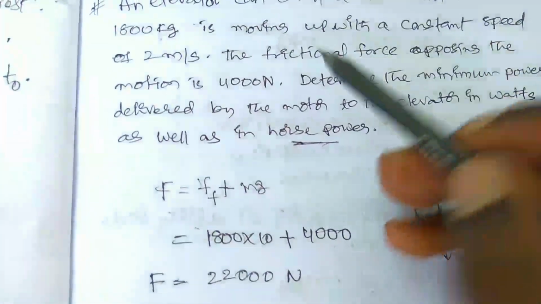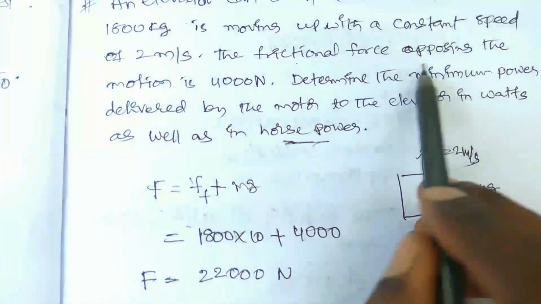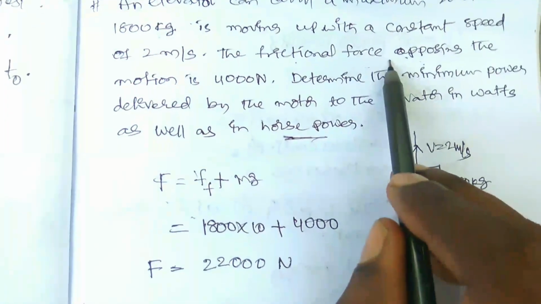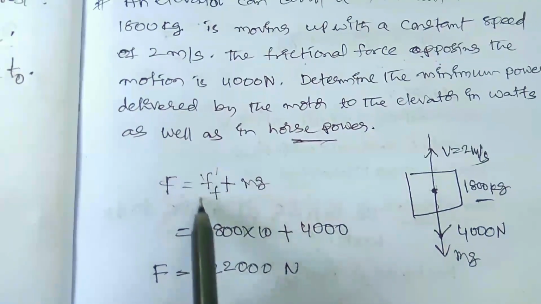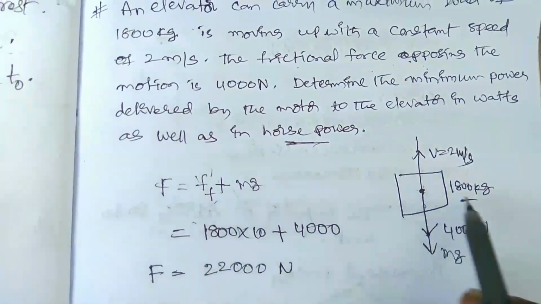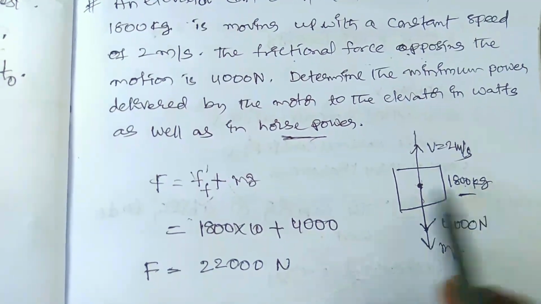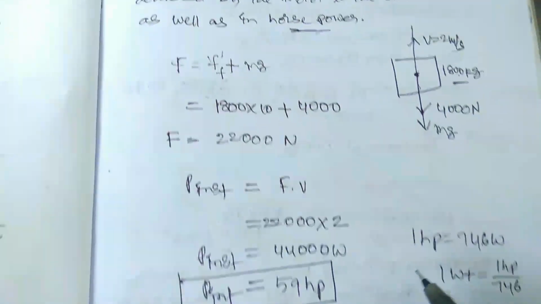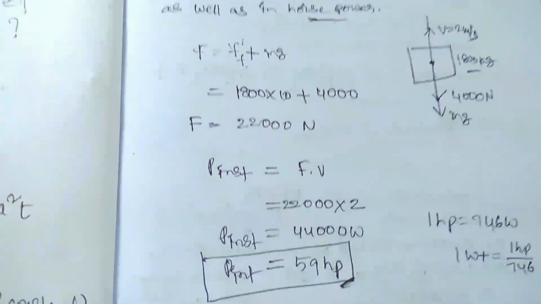Here you need to observe the net force you have to take. There should be an opposing force acting here. So if there is an opposing force, the net force should be the frictional force and the weight of the object, that is mg. The weight of the lift, that is the load, should be 1800, and g is 10 meter per second square. So this is the process you have to follow to find the instantaneous power.